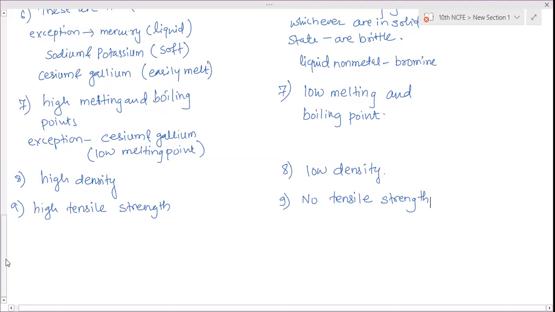But it is a hard substance. To cut diamonds, only diamonds are used. Other substances we cannot use. Okay, so these are the differences according to physical properties.